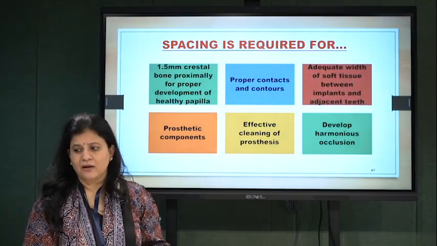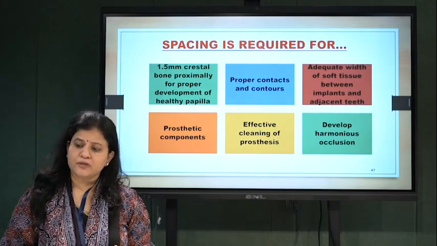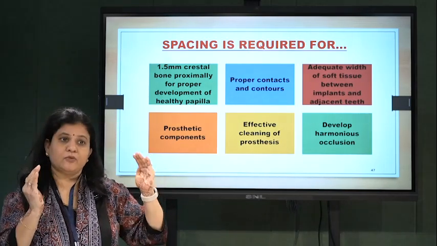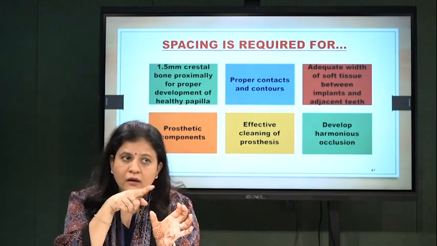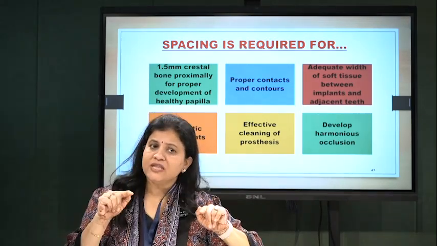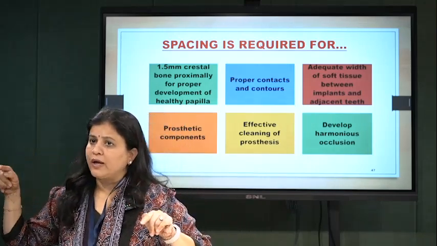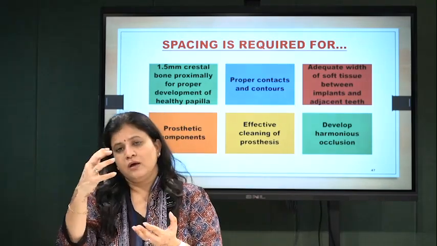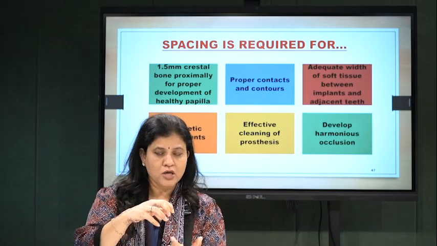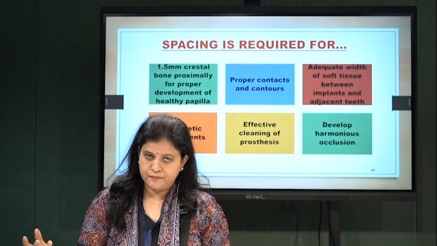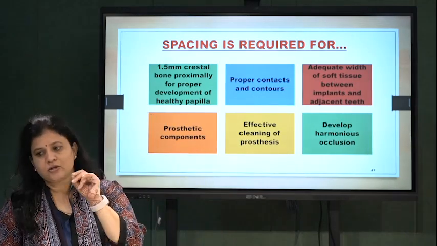Why is it required? See, 1.5 mm crestal bone proximity for proper development of the emergence profile of the papilla. You require teeth, but between teeth there is soft tissue, gingiva. And for gingiva, you require proper contouring. Otherwise, there will be plaque accumulation, there will be peri-implant mucositis, followed by peri-implantitis, followed by bone loss, followed by implant failure. That is why this is also important.